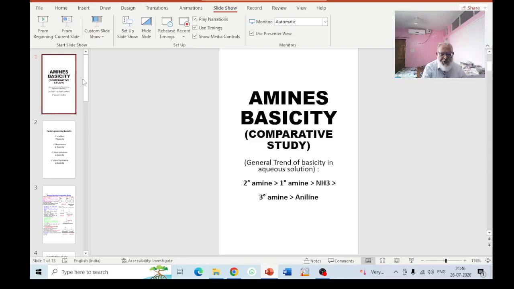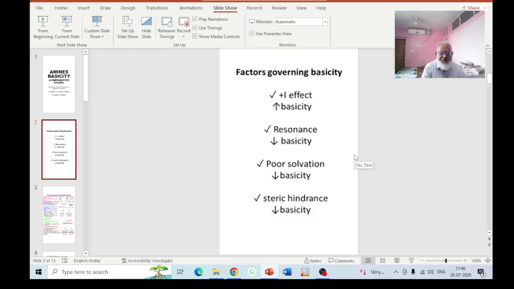In order to explain, we have to consider the following four factors. Number one, inductive effect. Number two, resonance. Number three, poor solvation. And number four is the steric effect. Number one is the inductive effect. The higher the inductive effect, the higher is the basicity. But this inductive effect must be plus I, that is, an electron releasing group.